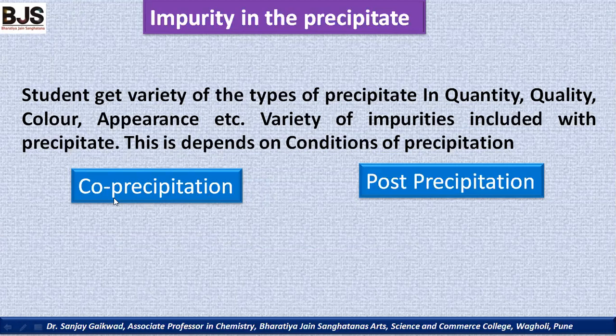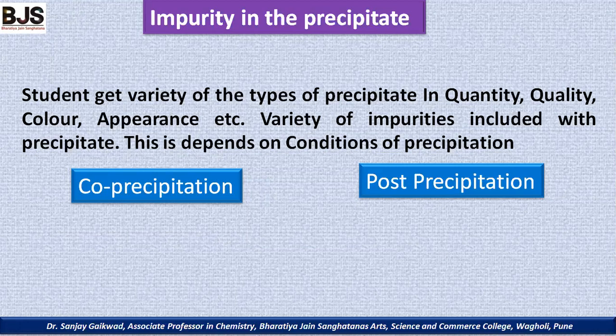Now, at the time of precipitation, what happens? Either the impurity is adsorbed on the surface of the main precipitate, or sometimes when the precipitate grows, that is, the lattice structure is growing, at the same time, because of the similar property of the impurity and the main precipitate element, they can be occluded in the precipitate.